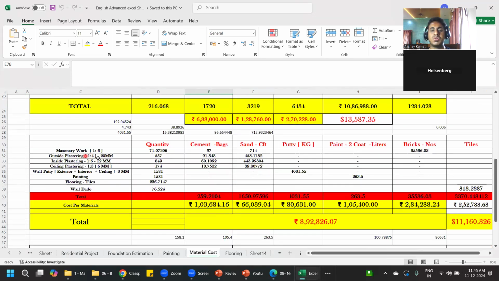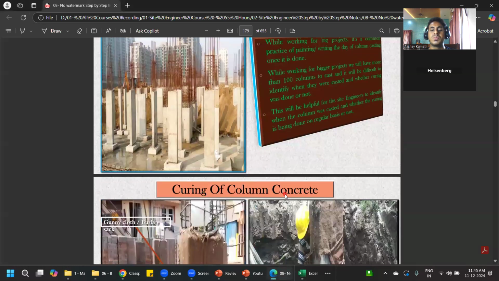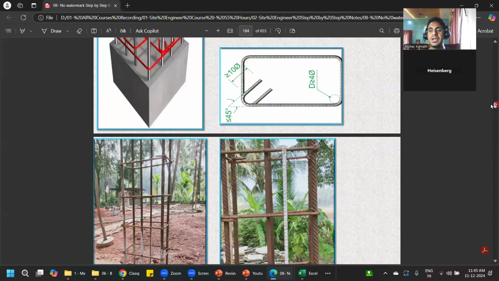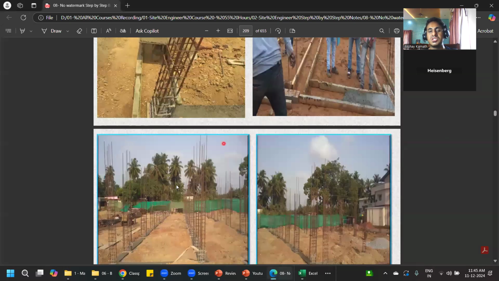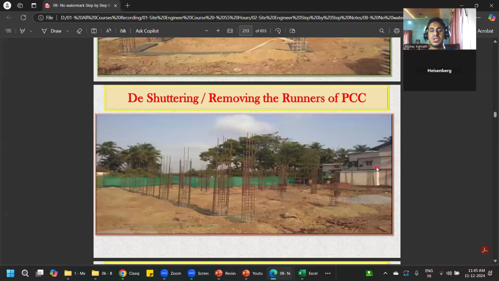How much paint is required? How much putty is required? These are the things which you should learn. If you learn all these things from here, you can take up freelancing projects also, estimation freelancing projects. If somebody asks you to come and do the supervision of a house construction, I'll teach you all those things in my course. You can go to any ongoing construction site and just stand and see whether these people are doing the work correctly or not. All those things I'll teach you in my site execution course.